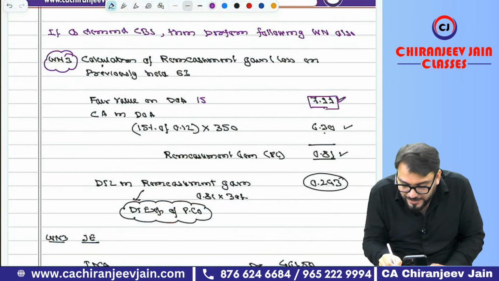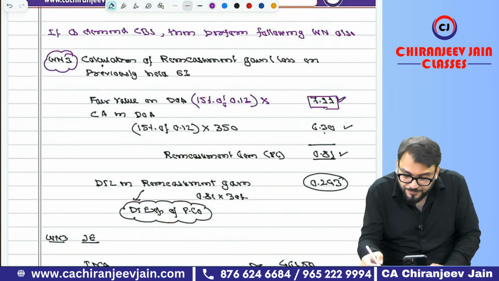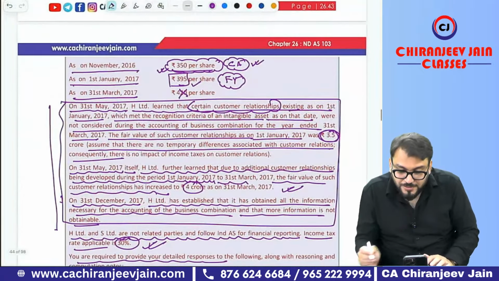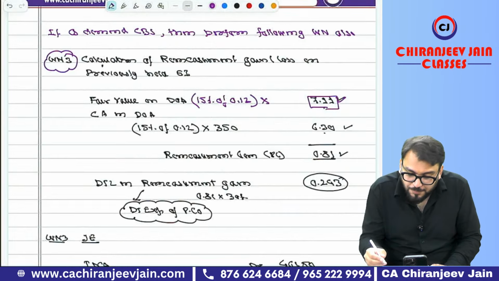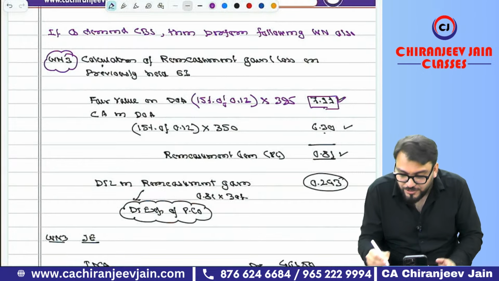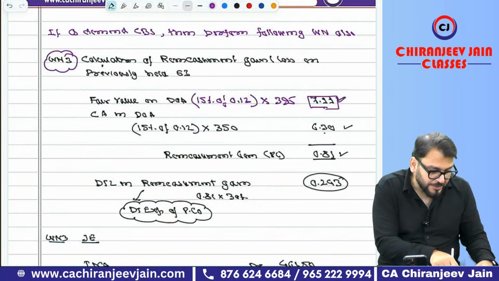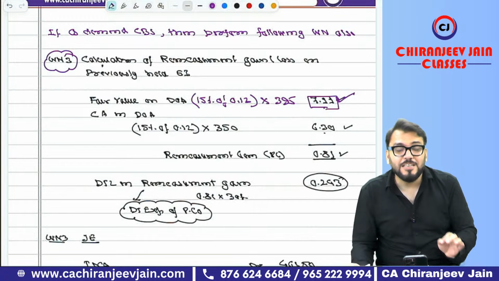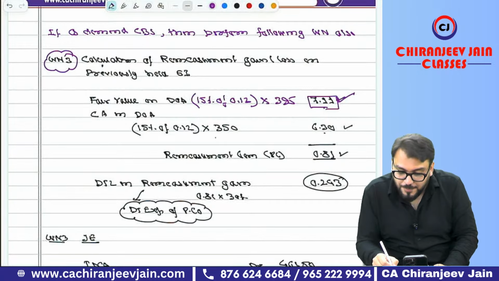So you can see it is 15% of 0.12 multiplied by the fair value. Check how much fair value has been given on the date of acquisition, that is 395. So you will multiply by 395. So it is 0.12 into 15% into 395. It is coming 7.11. Then you will find out the carrying amount. Carrying amount will be as per the fair value given on the date when they purchased it. So they have given 350.